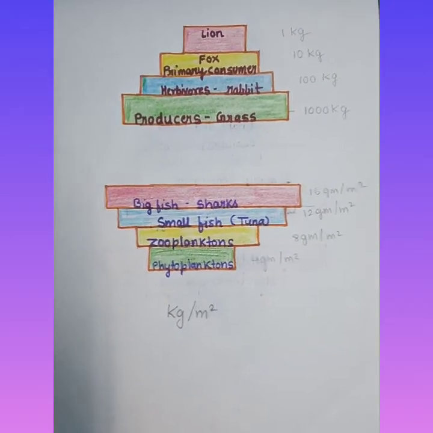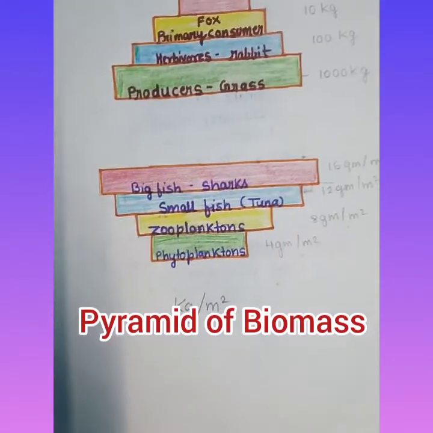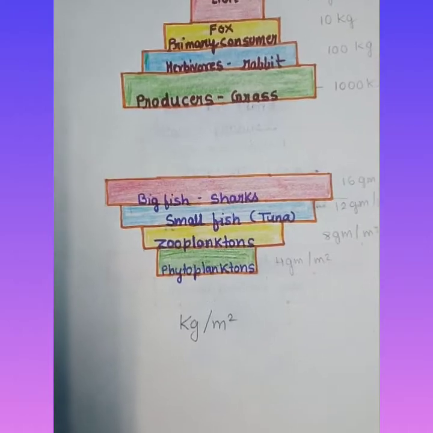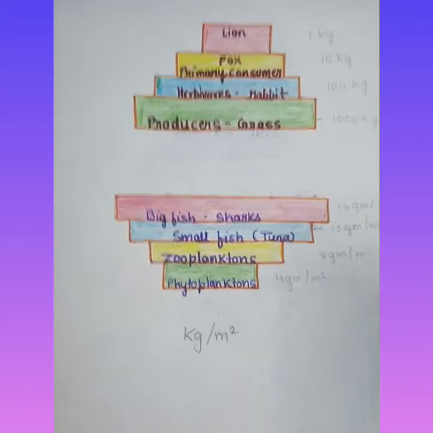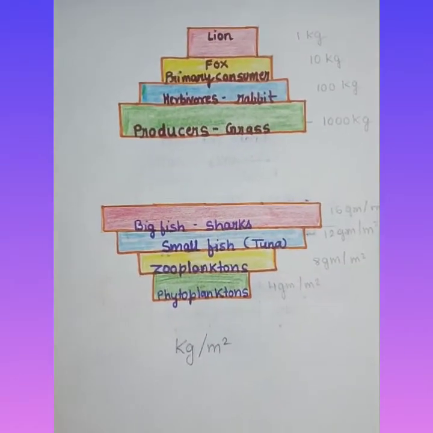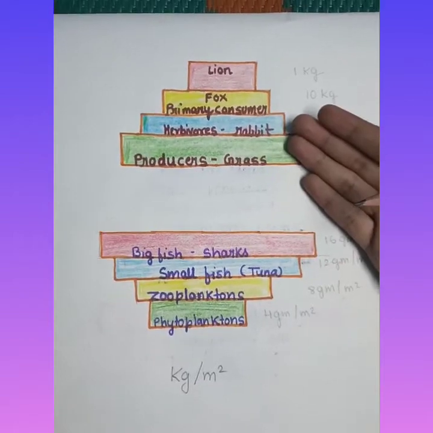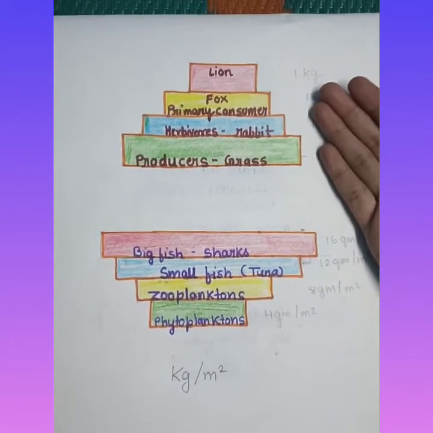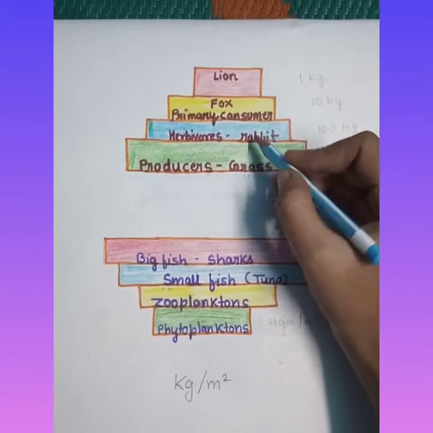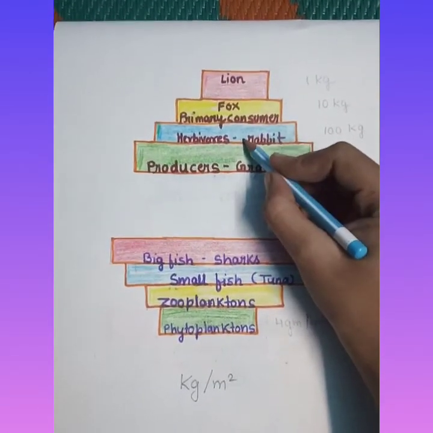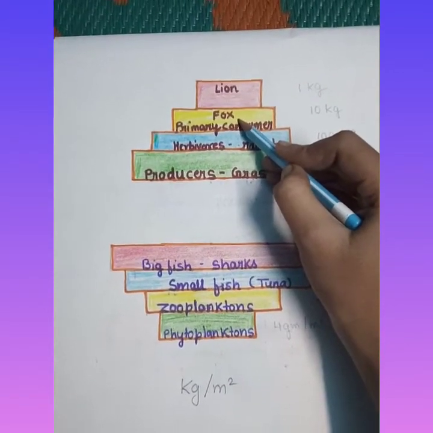And the next one is the pyramid of biomass. So here we are speaking about the weight. It is the total weight of living matter per unit area of an ecosystem. So it represents the different trophic levels in terms of their weight. Here we have taken a producer as grass, then herbivores, then fox as a secondary consumer.